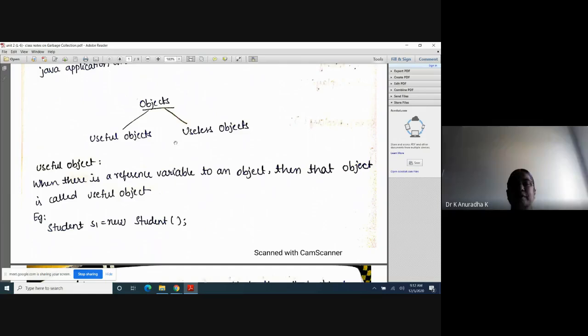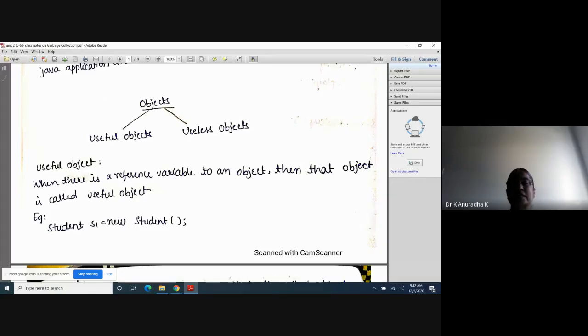Now here, coming to the objects, we have two types of objects. What are they? Useful objects and useless objects. The difference is, if a reference variable is there for an object, then that object is called a useful object, because with that reference variable we can access the members of the object. Next, what is a useless object?